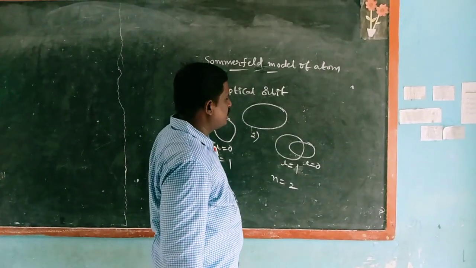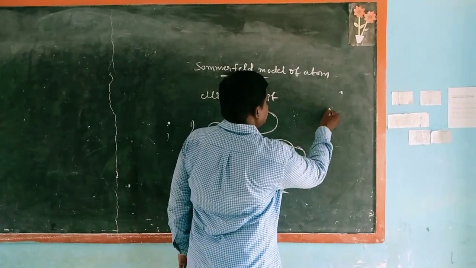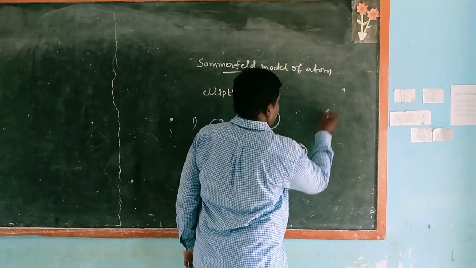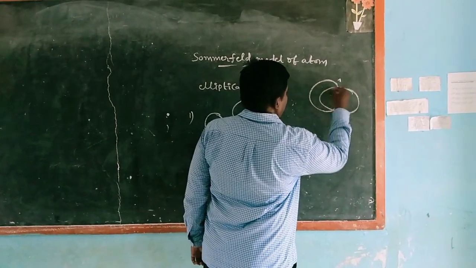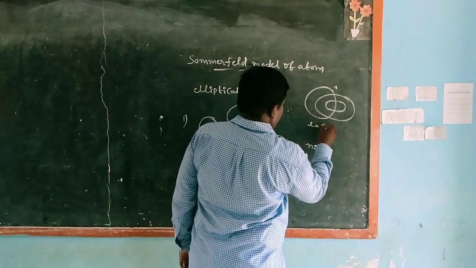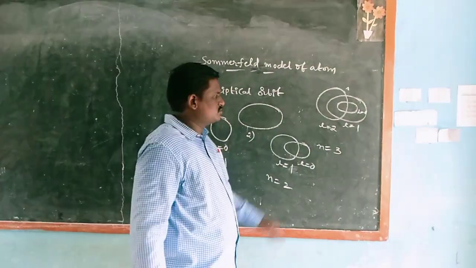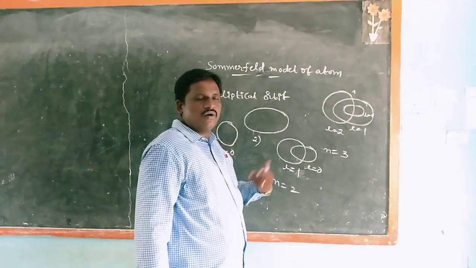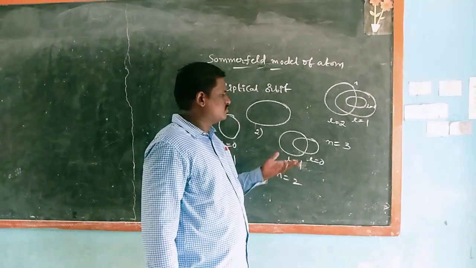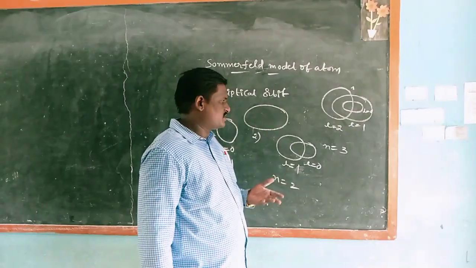Now, how many elliptical orbits are added to Bohr's third orbit? Two elliptical orbits. How many are added to Bohr's fourth orbit? Three elliptical orbits.